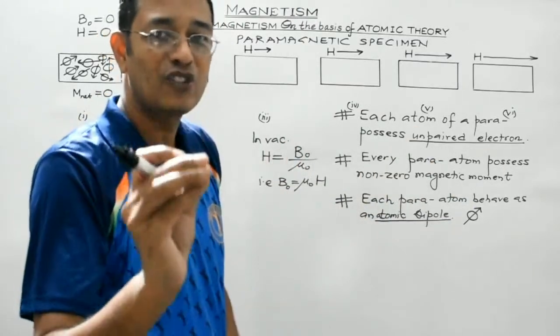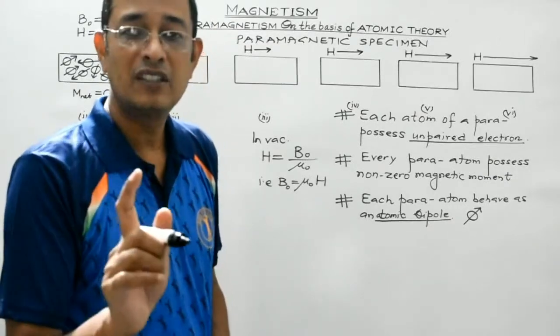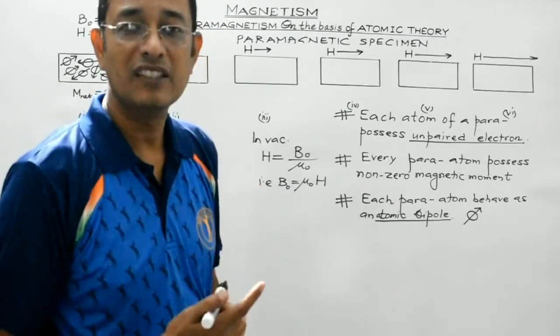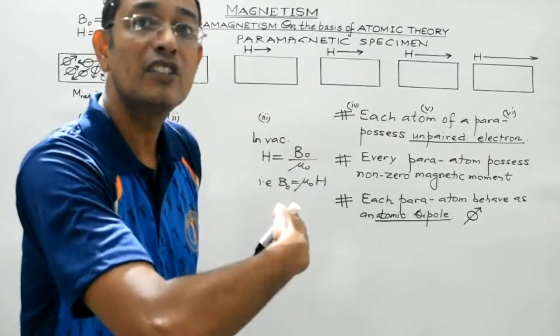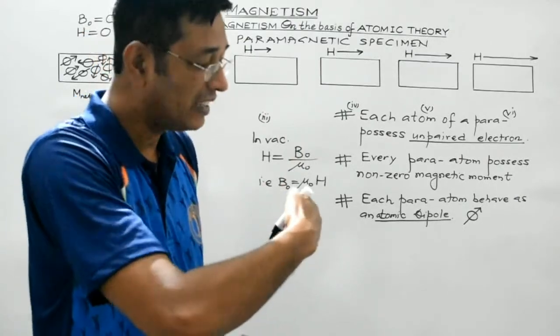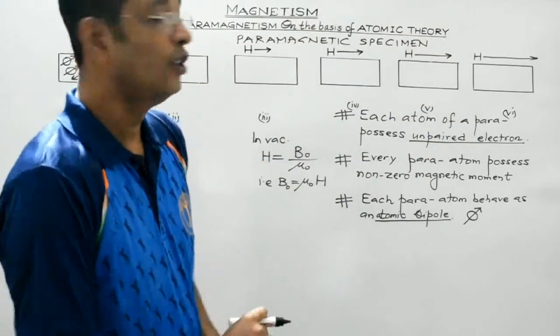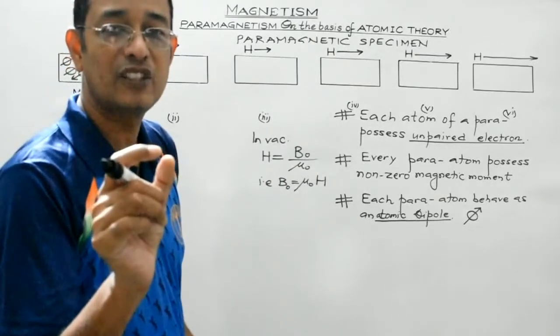This is a very basic concept which you are already aware of, isn't it? Whenever a magnetic dipole is under the influence of an external field, it experiences a torque and aligns itself along the direction of the external field.